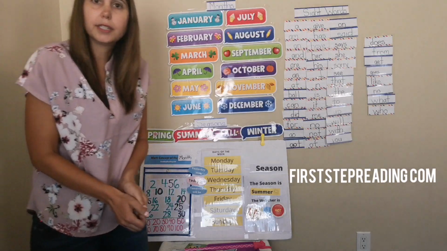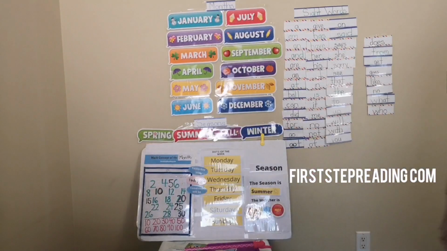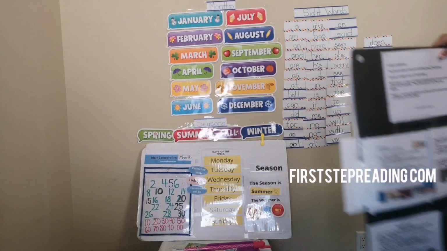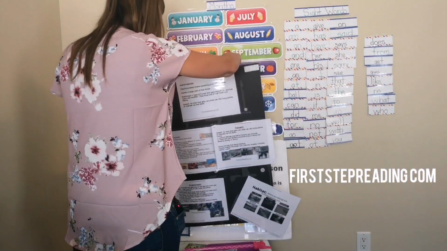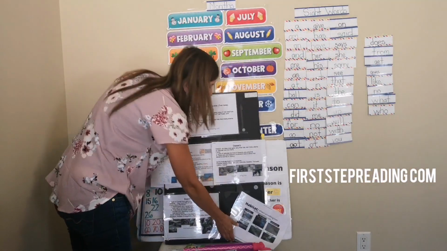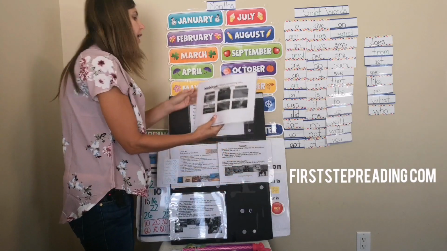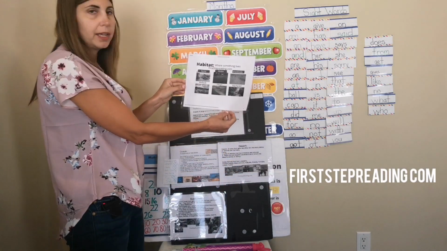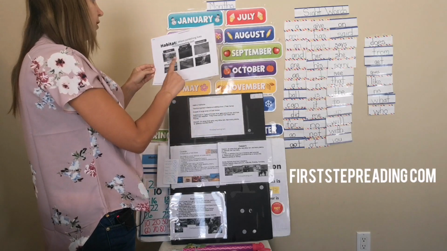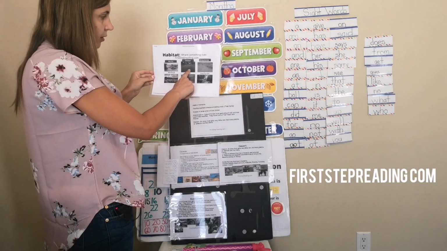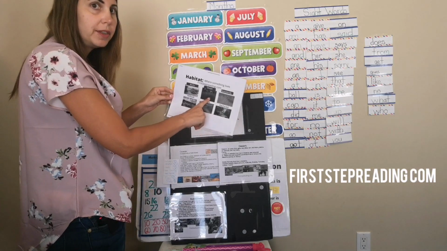Now we're going to go on to science. So we're talking about habitats. I'll take this out. Habitats is where something lives. So we've talked about the ocean, right? Some animals live in the ocean.